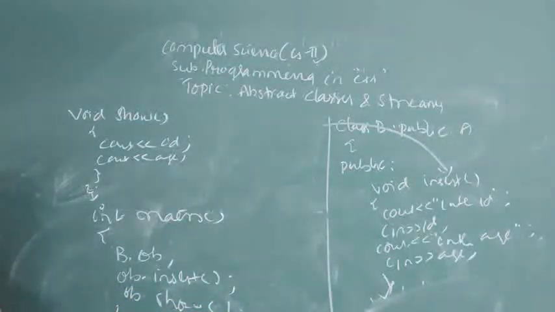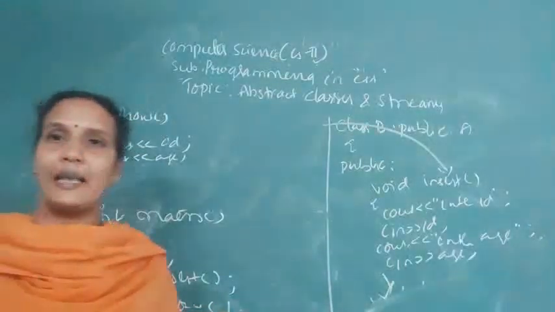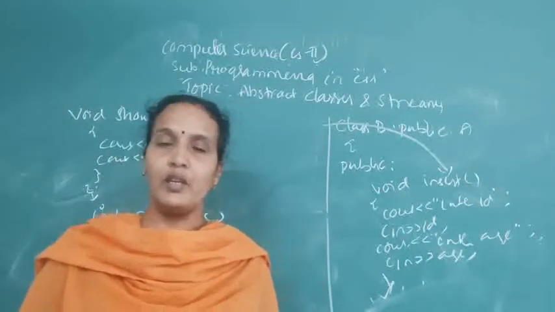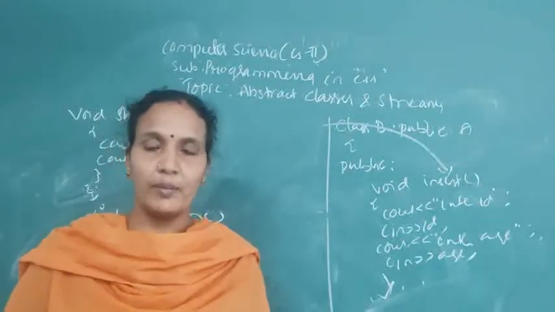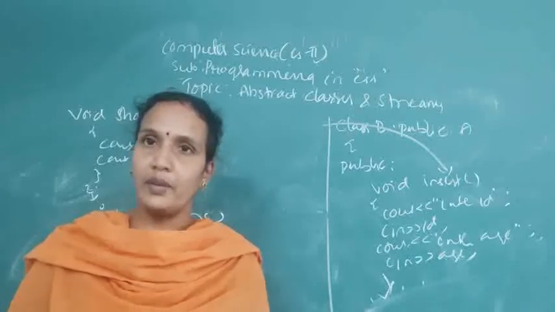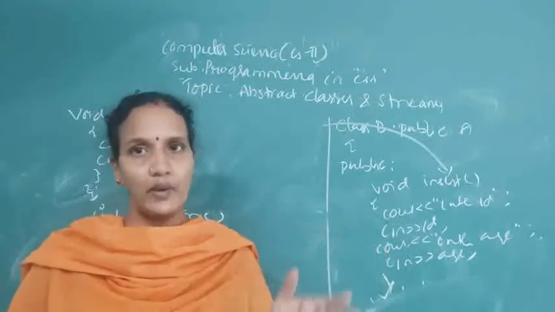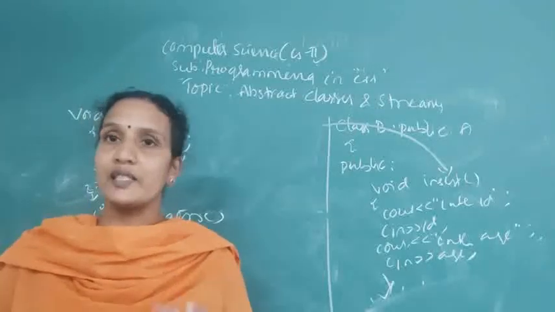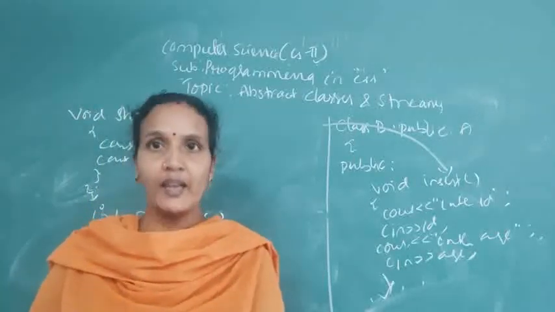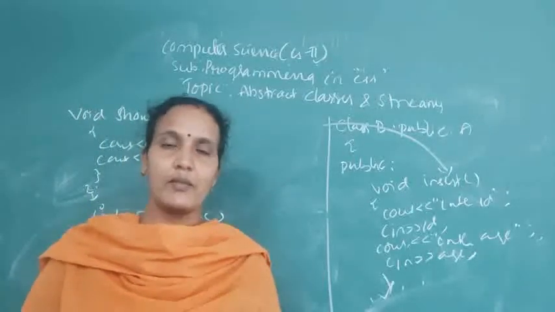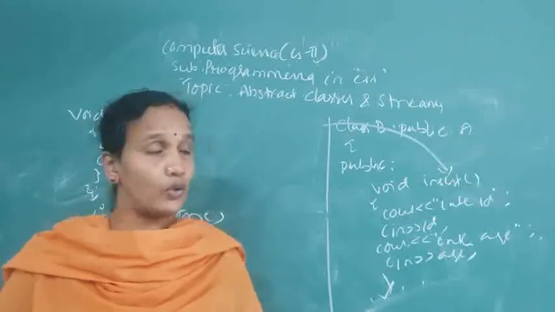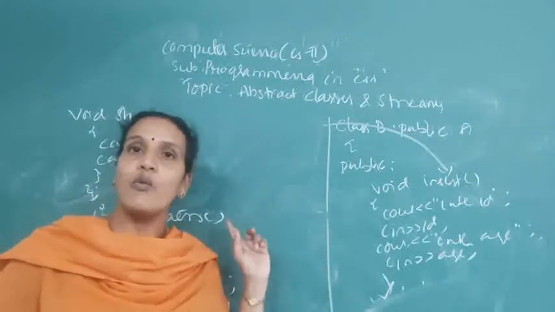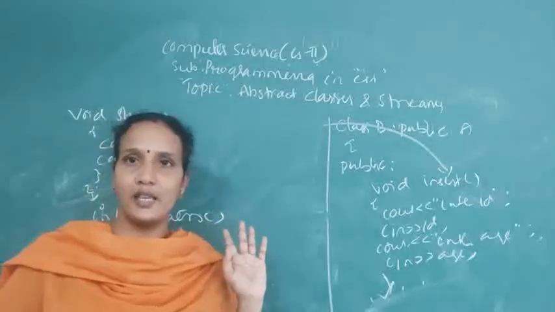The only thing you need to remember is, if it is an abstract class, it contains only the method names. It won't provide the body of the method. Who will provide the body of the method? The child classes will provide it, the child classes which are inheriting the base class. Only they will provide the definition to that function which is declared as virtual in an abstract class.